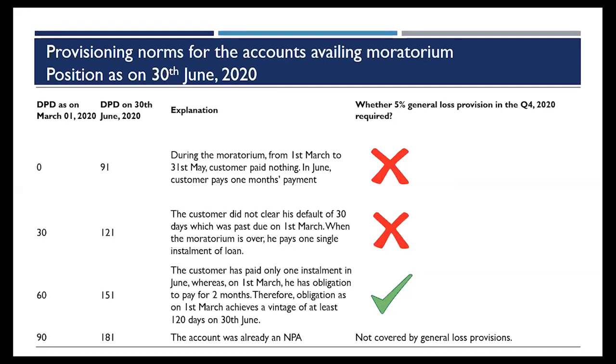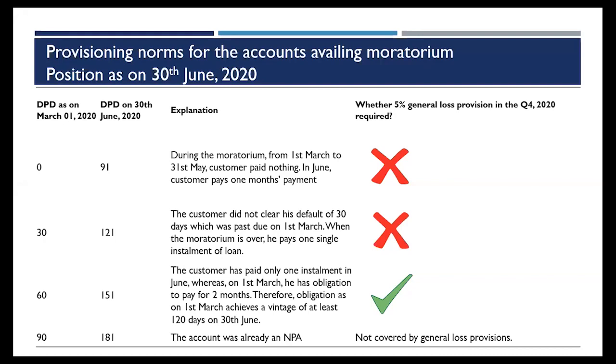And so for an asset which is classified as SMA 1 as on 1st March, for those cases also provisioning of 5% in June will not be required. It is only if my asset was classified as SMA 2 as on 1st March, that the customer pays one installment in June, but as on 1st March he had the obligation to pay for 2 months.